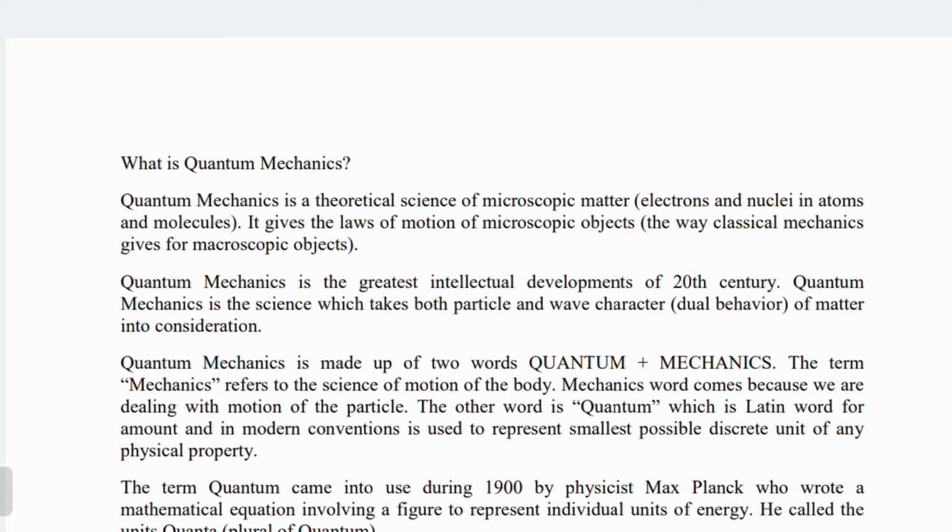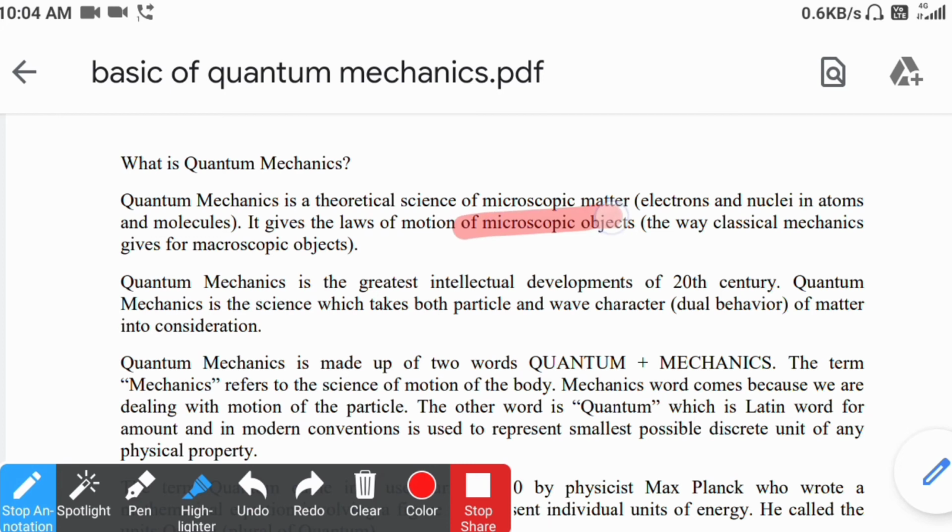Quantum mechanics is the theoretical science of microscopic particles, like electrons, nuclei, atoms, molecules, etc. It gives the laws of motion of microscopic objects. So simply we can say that it is applicable for microscopic systems or objects.